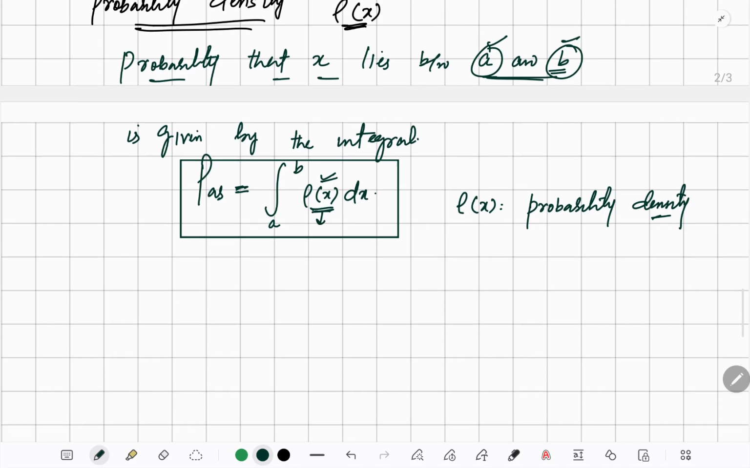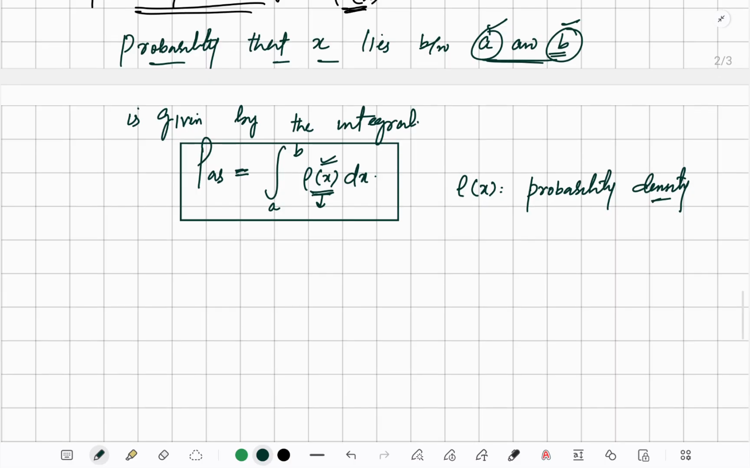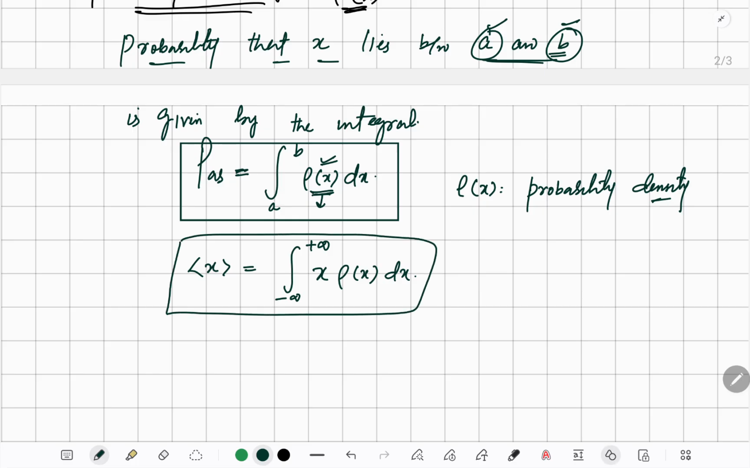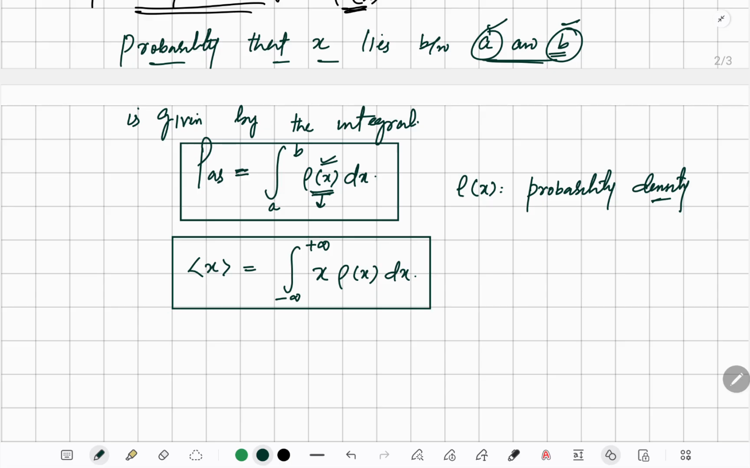So now one thing is sure, that the expectation value of x is given by the integral from minus infinity to plus infinity of the value into the probability density into dx. In discrete, what we had was the summation of x into the probability of that x. But here we have x into the probability density and then integration. Obviously we have to do the integration.